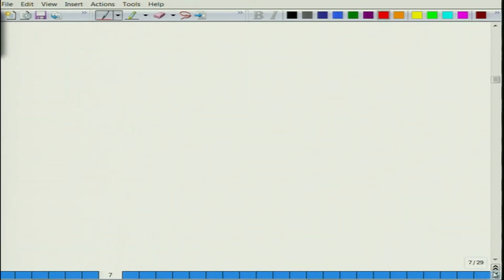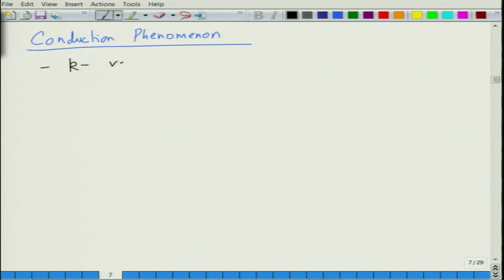If you look at this in terms of conduction phenomena, we saw that the K vector can be negative as well as positive, depending upon the direction.